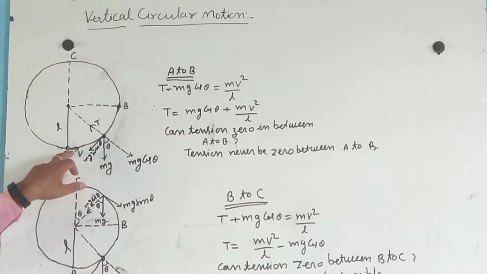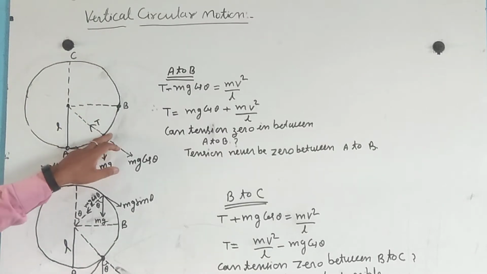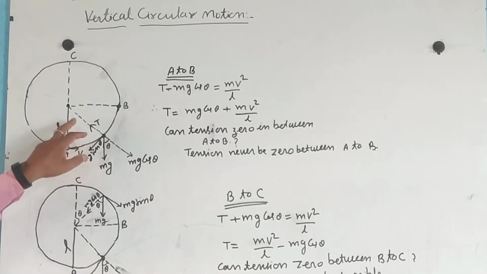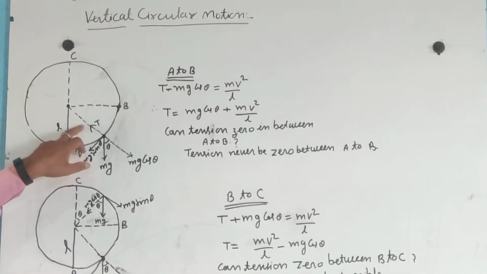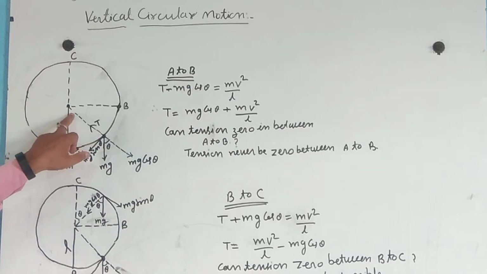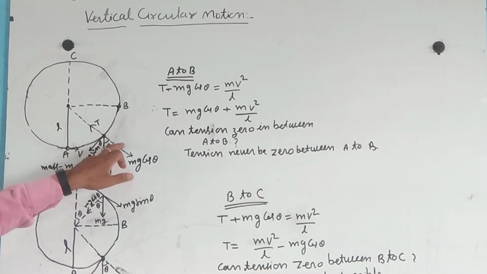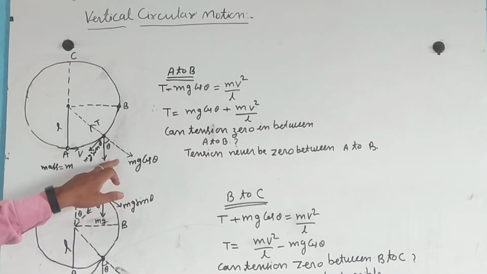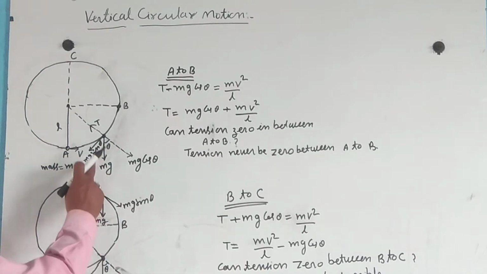Now we take the positions B and C. Here the tension T is created in the string toward the center of the circular path, and the weight mg acts downward.